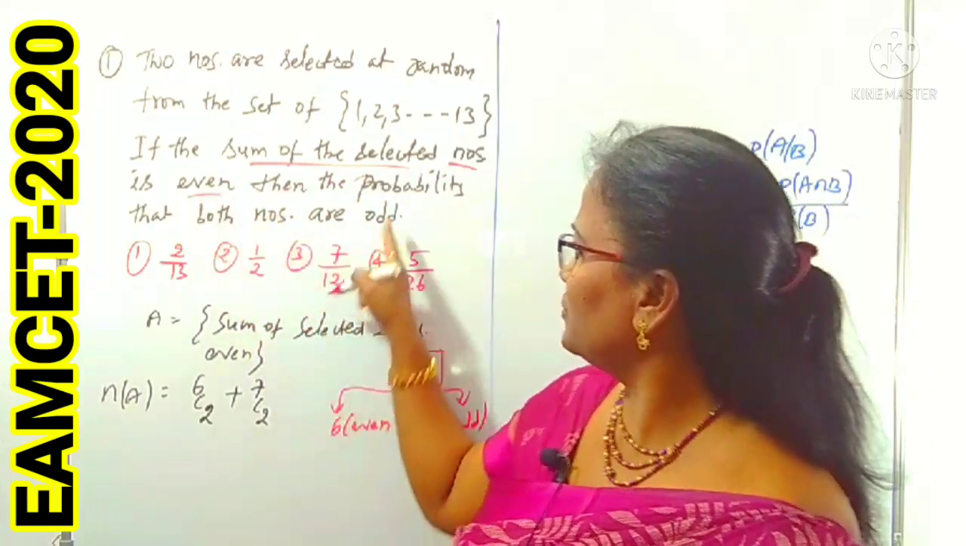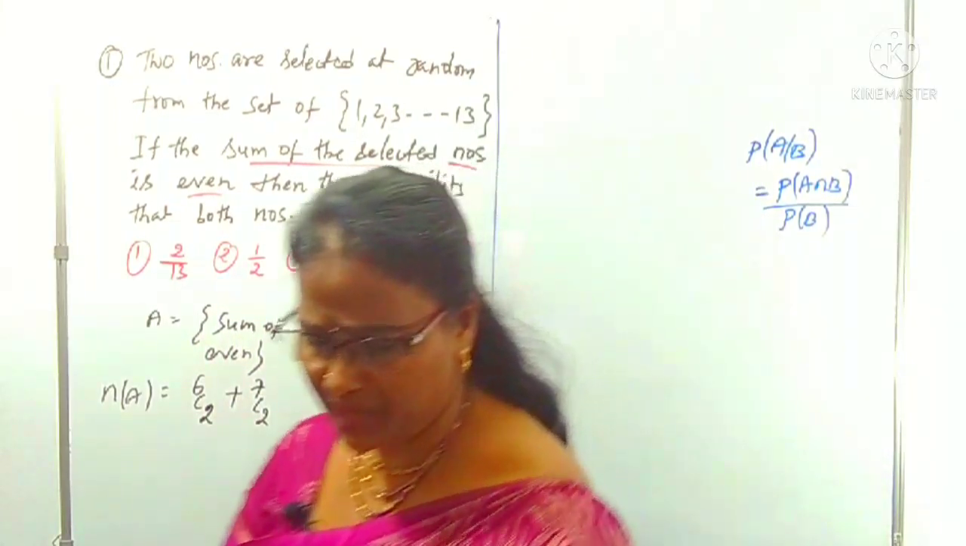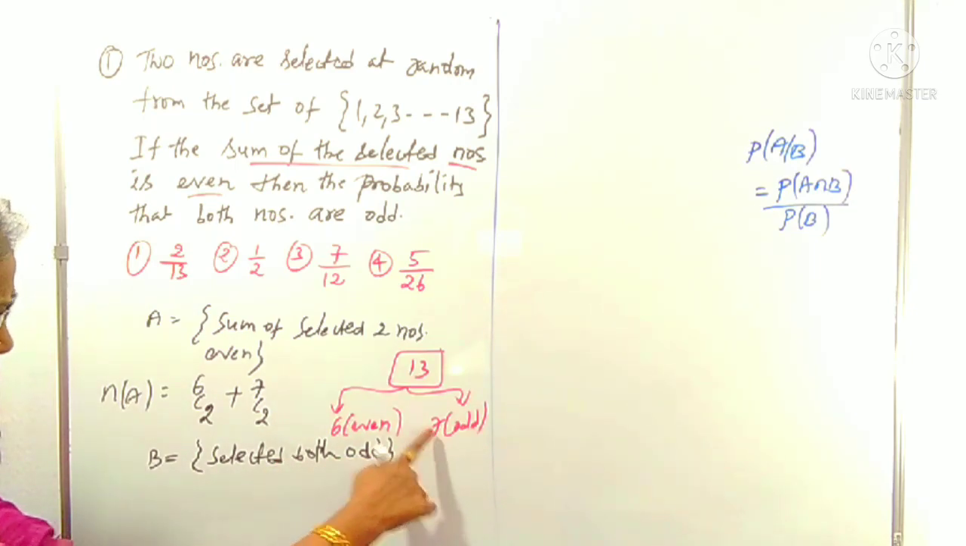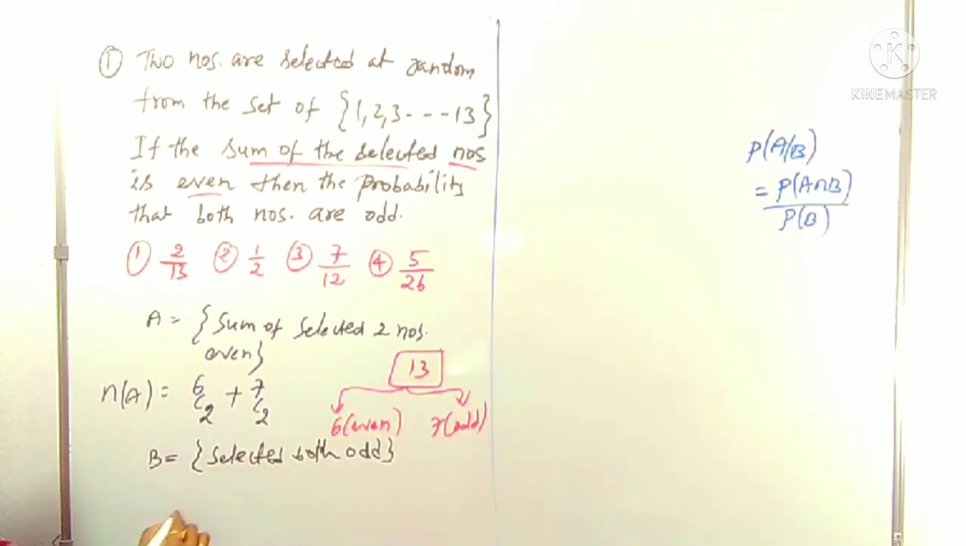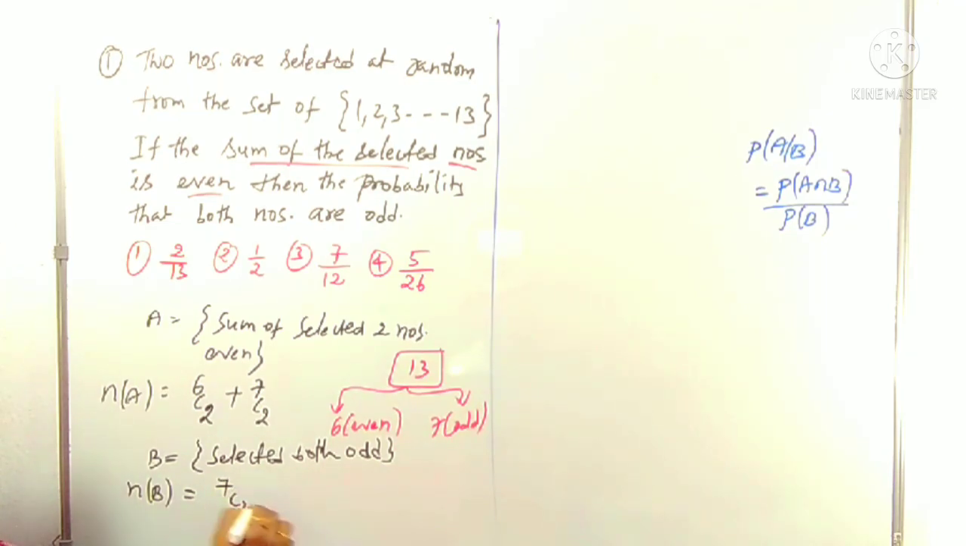Okay. Now I am using both are odd numbers, that is, the selected two numbers are odd. I am using the letter B. B is the selected two numbers, both odd. What is the selection? Both are odd numbers means odd are 7. From the 7 you can select the 2. That is N of B. N of B is the selection of both odd numbers from the 7 odd numbers. That is 7C2. Okay, you know what N of A is and what N of B is.